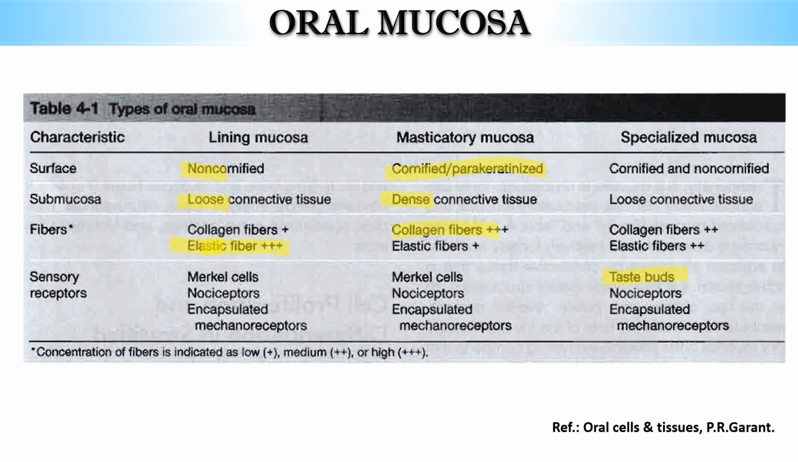How do these oral mucosas differ from each other? The masticatory mucosa is keratinized in nature, whether it is para or ortho, and has a dense connective tissue with abundant collagen fibers. These features enable the masticatory mucosa to withstand the forces that act on it. Whereas the lining mucosa is non-keratinized with loose connective tissue and has a high amount of elastic fibers. This allows the lining mucosa to move freely. And the specialized mucosa is a bit similar to lining and masticatory mucosa, but it has the taste buds, which help in the perception of taste.